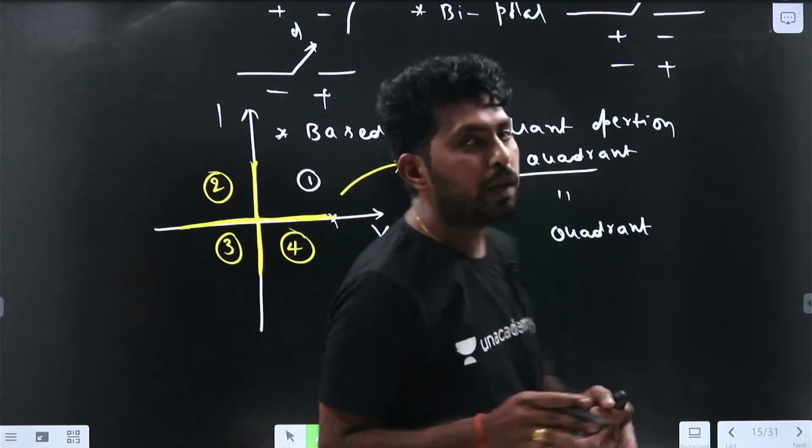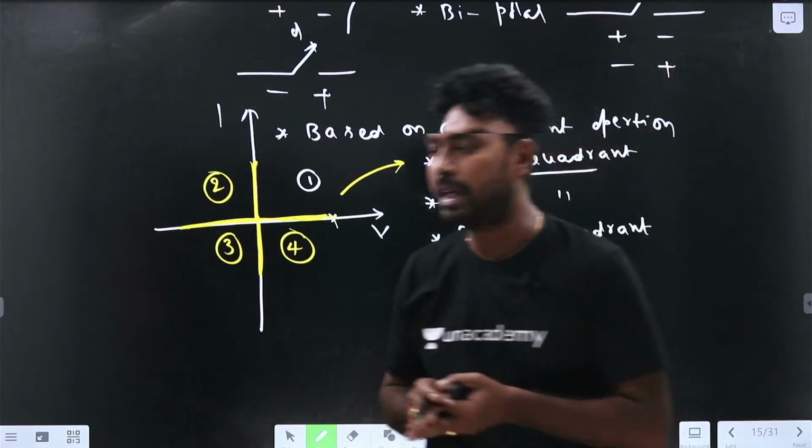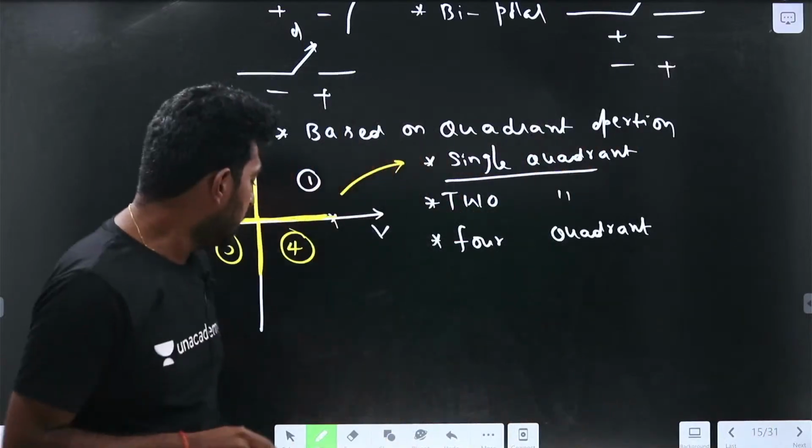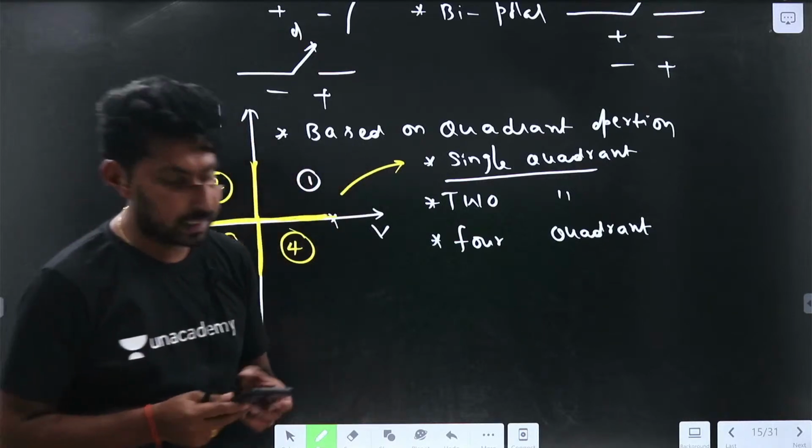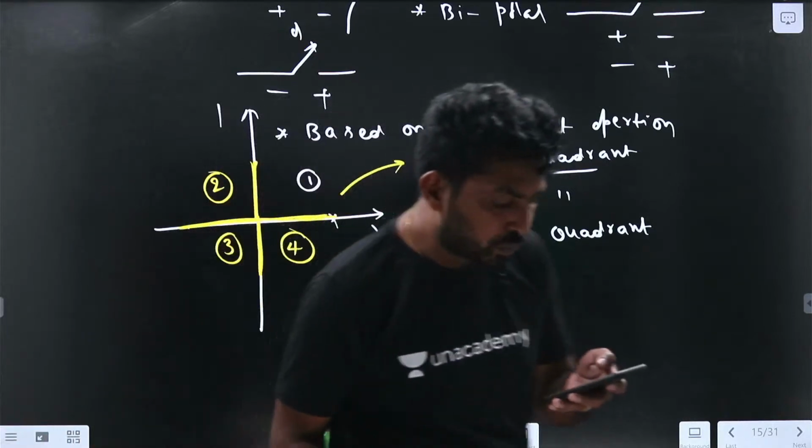These are all about the basic classification of switches. We have divided the switches into four categories. Up to here we are clear, right?